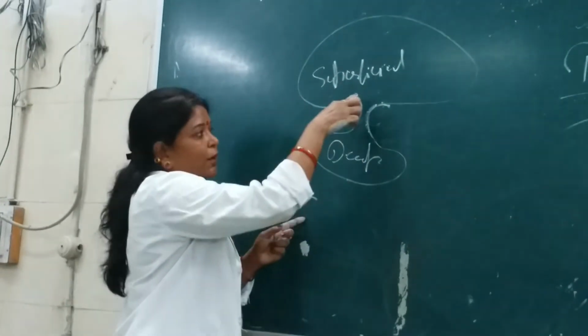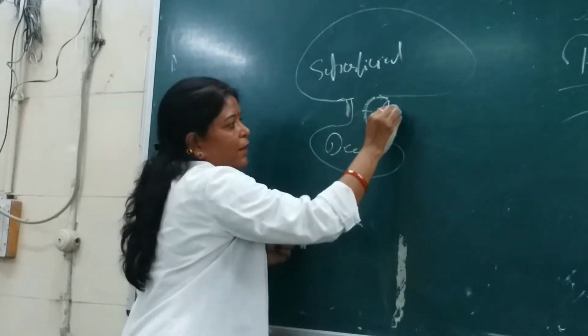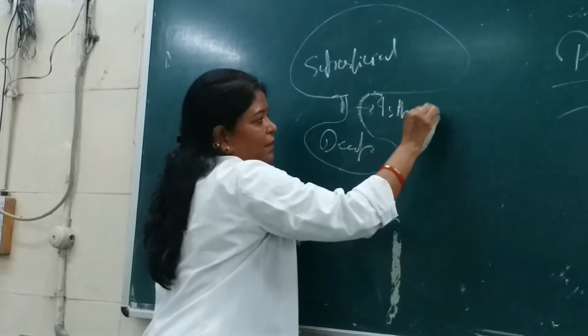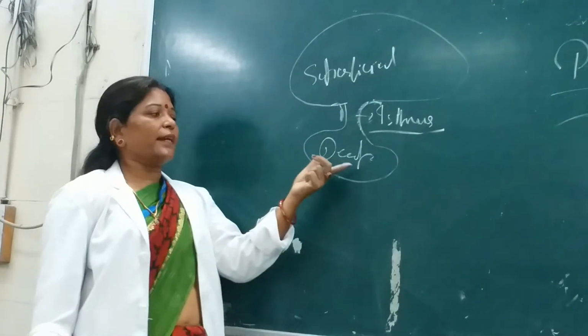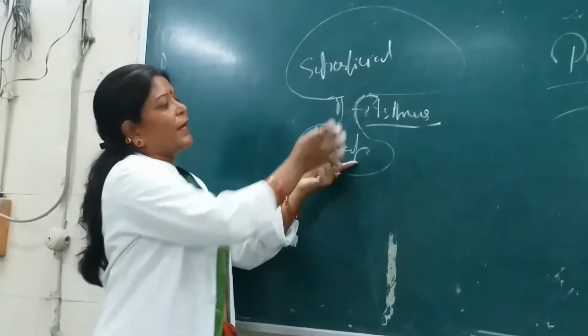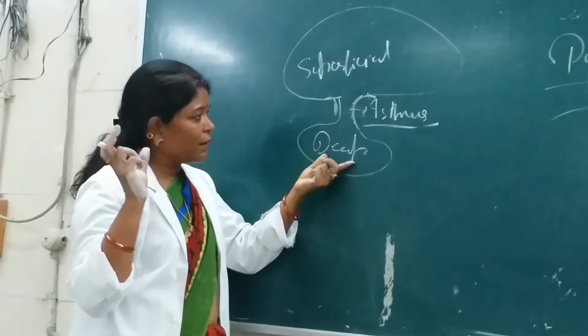and both the parts are attached by a narrow zone which is known as the isthmus. The superficial part of the gland is connected to the deep part of the gland by a narrow strip of gland which is known as the isthmus.